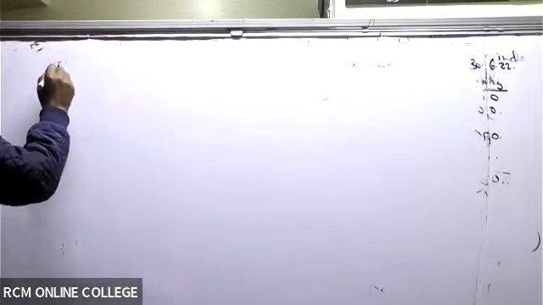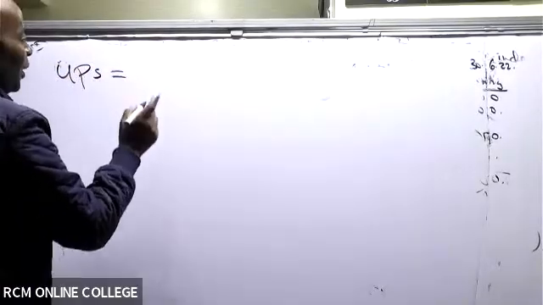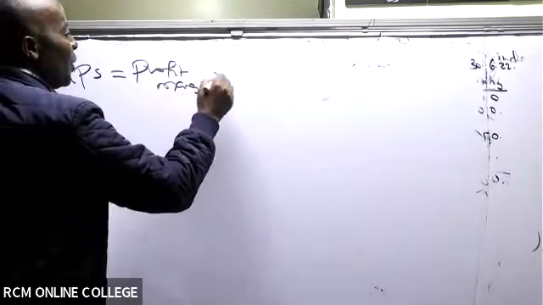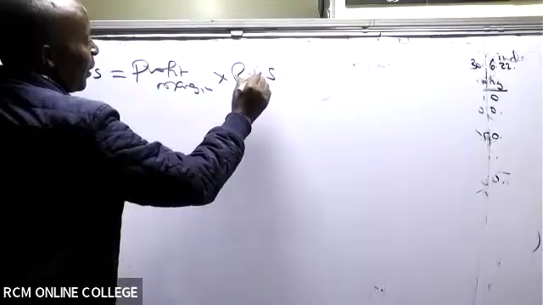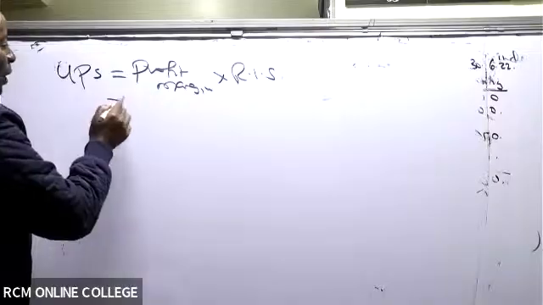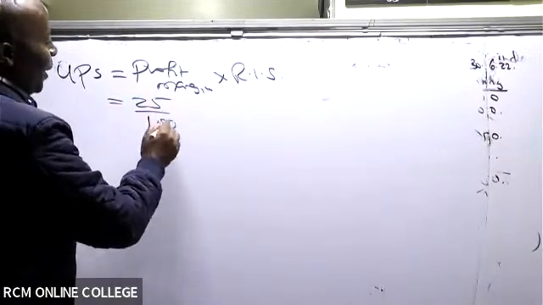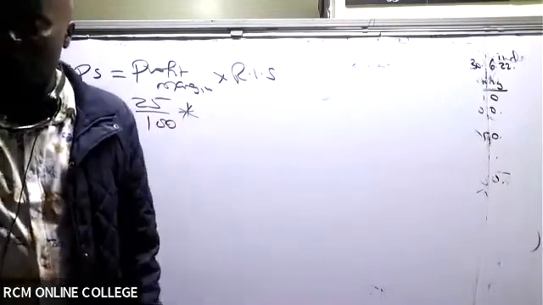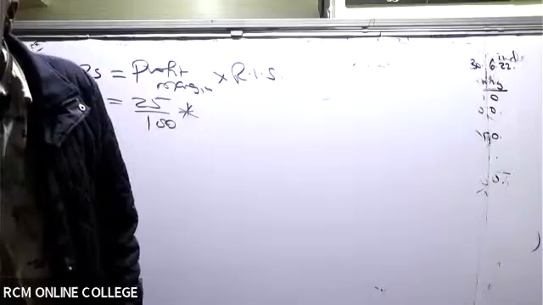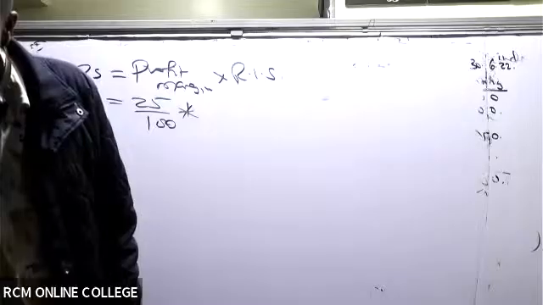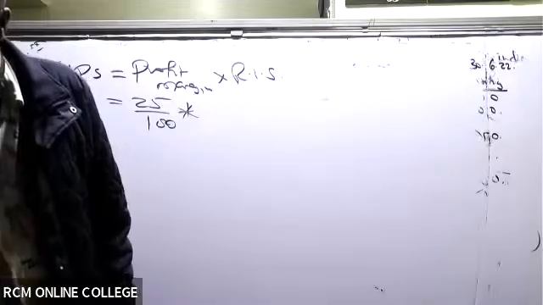All right. So UPS, how do we get UPS? It's very easy. You take the profit margin times the remaining intra sales. So here the examiner was very easy. He told us 25% times the remaining intra sales. First of all, what was the intra sale? If you look at this question, the intra sale, the internal sale, the sale that went in between here is how much? If you look at note 3, parent sold goods worth 2,000.